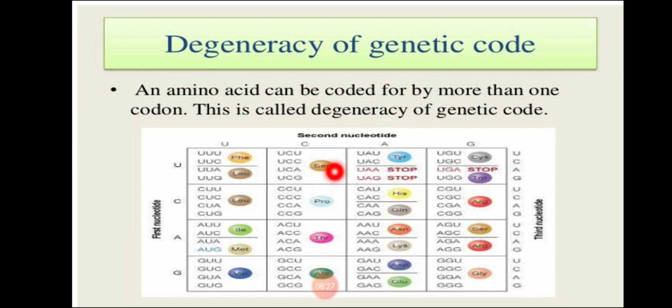Similarly, serine has UCU, UCC, UCA, UCG. All these codons are there for the amino acid serine. An amino acid can be coded for by more than one codon, and this property is called degeneracy.